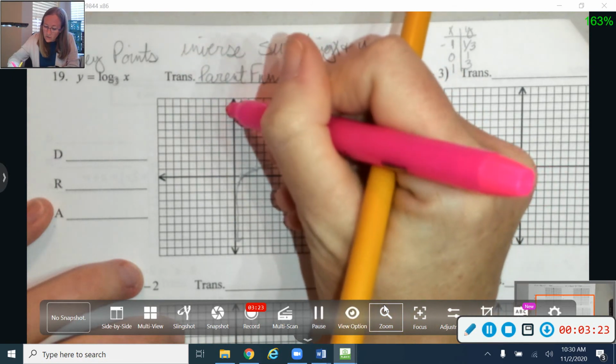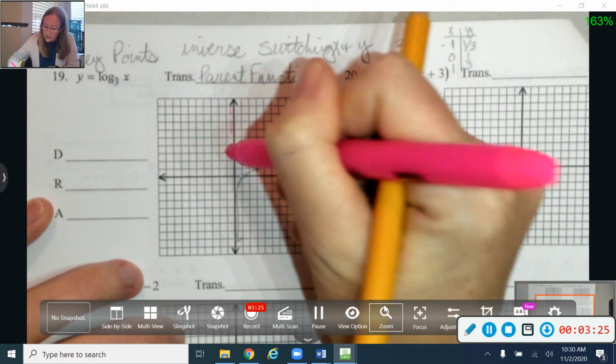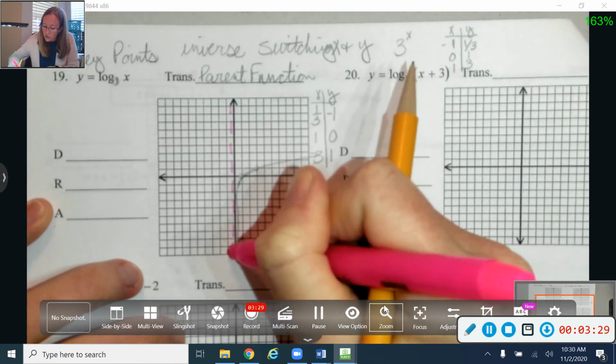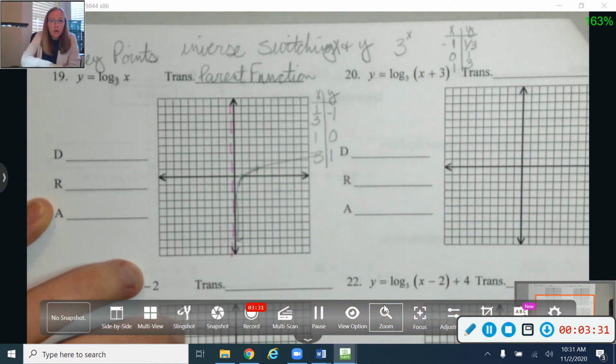Okay, so I'm going to go ahead and put my asymptote right here, actually right next to my y-axis so that you can see it a little bit better. But it's actually right there on my y-axis. Okay, so my exponential graphs had an asymptote on the x-axis. I'm going to switch that, and now I'm going to have one on my y-axis.